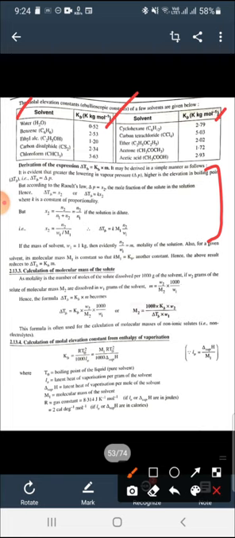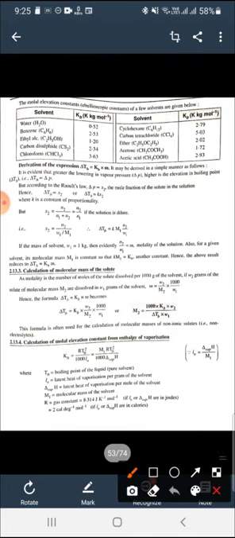Now the derivation of delta TB. We are talking about the lowering in vapor pressure, delta P. The more the lowering in vapor pressure, the higher the elevation in boiling point.